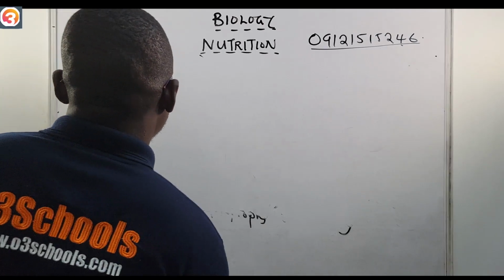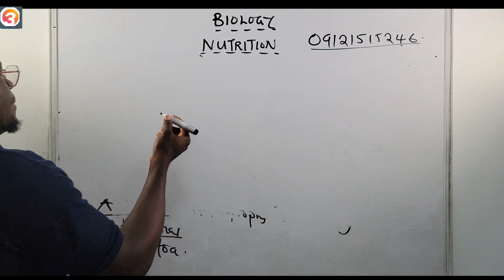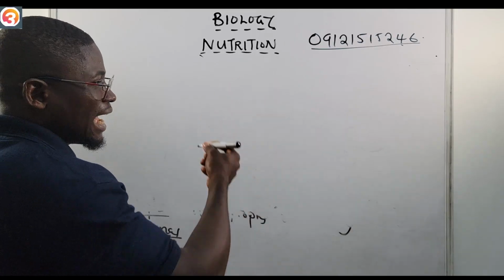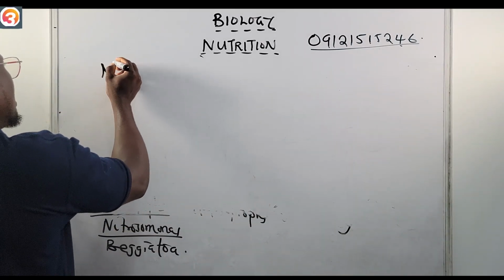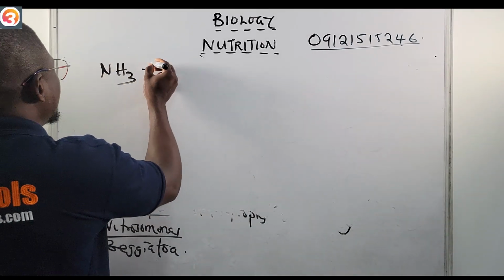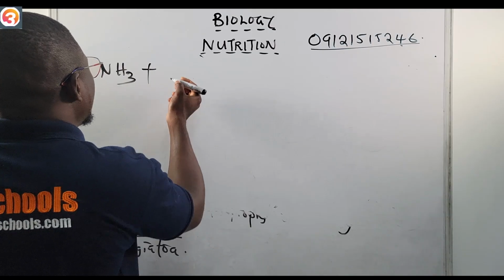Empowering its own life. So for example, we say Nitrosomonas oxidizes ammonia. So in the reaction we're going to have ammonia being oxidized into nitrite.